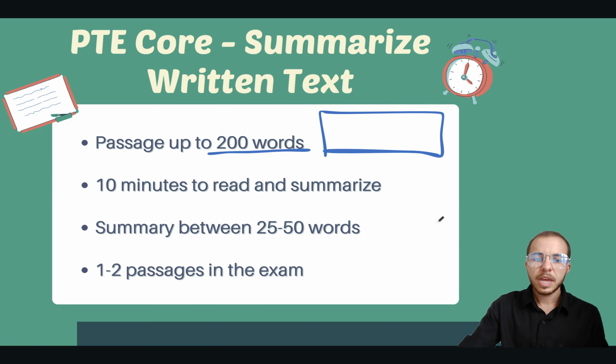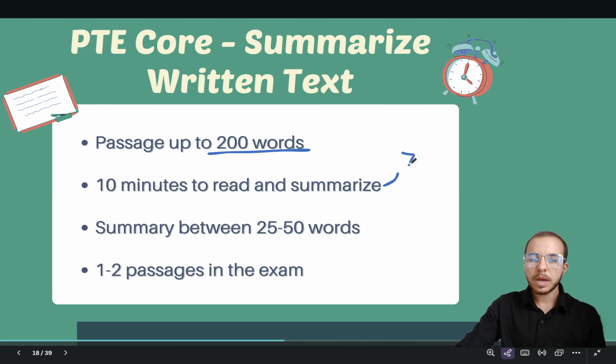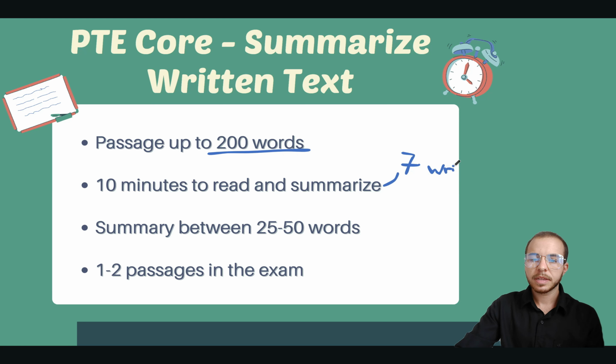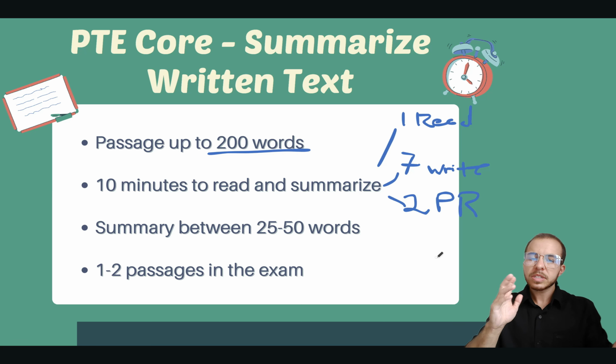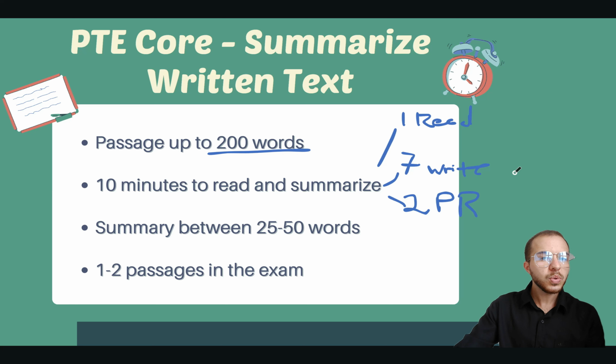So that's 200 words. You have only 10 minutes to read and summarize the entire thing. So you will need about 7 minutes to actually write. That would be enough time. And we need 1 minute to read. That should be sufficient. That gives us just 2 more minutes to proofread. Proofreading, 1 to 2 minutes. That should be enough because it is very short. But please make sure you give yourself this time. If you write too long, you are not going to proofread. Therefore, you likely will have a spelling or grammar mistake, and that is a very simple way to lose marks.